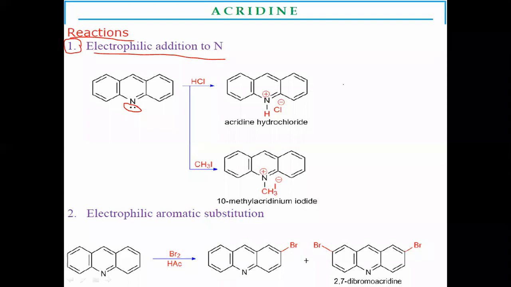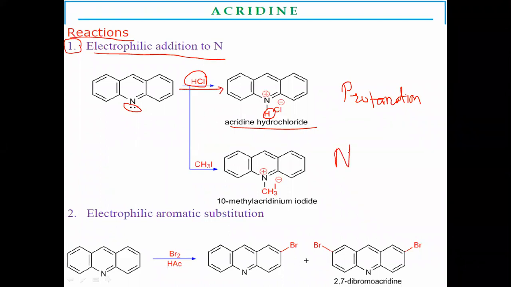First reaction is protonation. Acridine undergoes protonation. There is addition of a proton on the nitrogen atom, forming acridine hydrochloride if HCl is reacted with acridine.